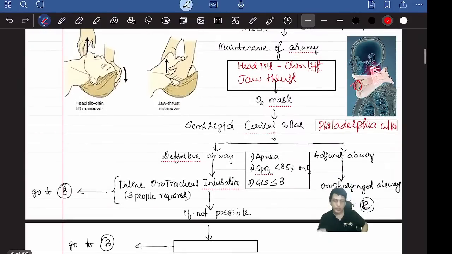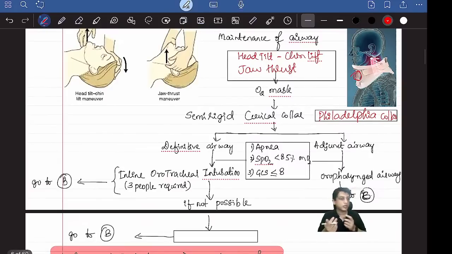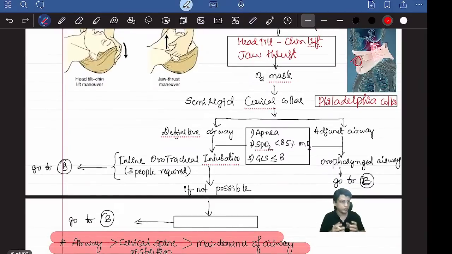Now after applying the collar, you can't keep it like that with the jaw thrust, because if you put it back, the airway may again get compromised. So you have to do something definitive. For the time being, you can put a definitive airway, like endotracheal intubation. You might have seen that for maxillofacial surgeries they do intubation. You can do inline orotracheal intubation.